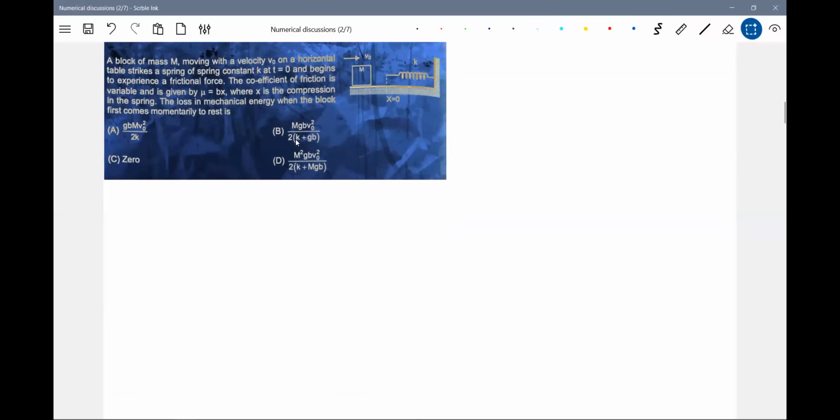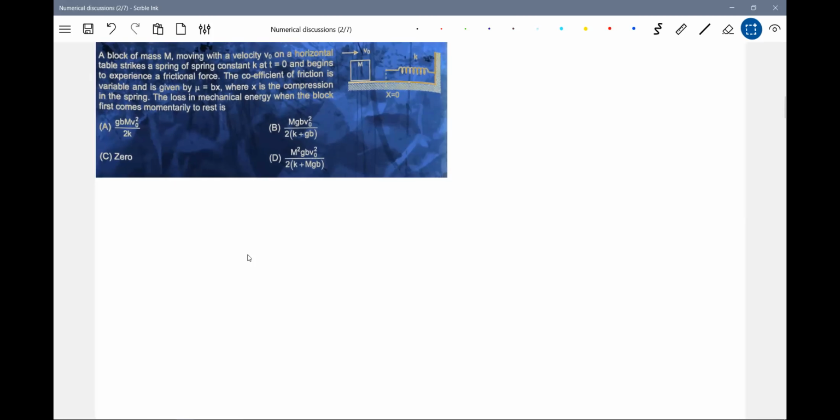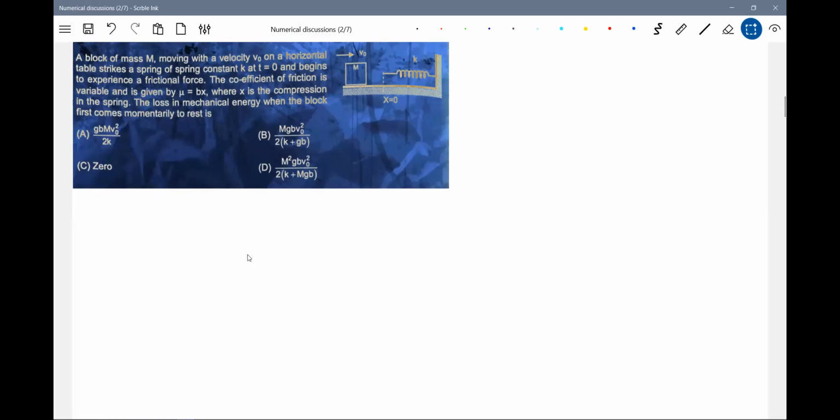Okay, now read this question. A block of mass M moving with a velocity V0 on a horizontal surface. Mechanical energy is being asked: the loss in mechanical energy when the block first comes momentarily to rest. What do you mean by mechanical energy? Some energy is lost here, so we'll take that one, friction. So only the work done by friction is asked, nothing big.